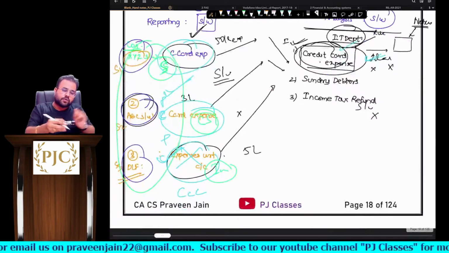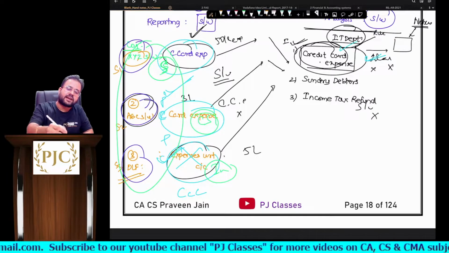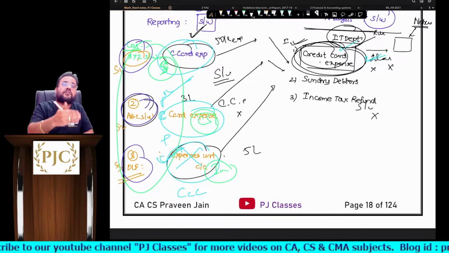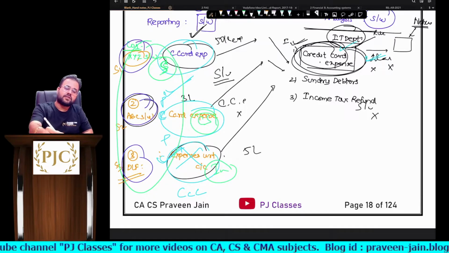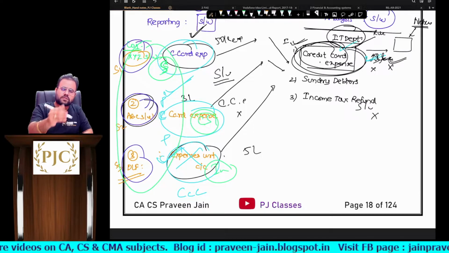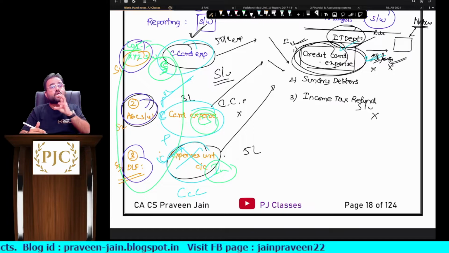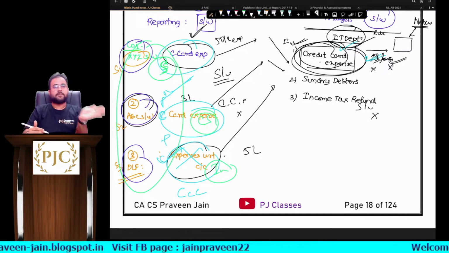Can I say now, if all these companies are using the same terminology such as credit card expense, this software will be able to understand things? All the expenses, and this software will be able to shoot the notices. This software will also be able to compare the performance of one company with another company.